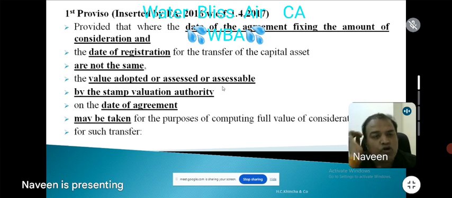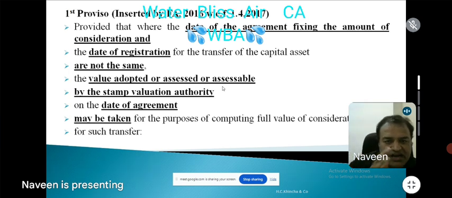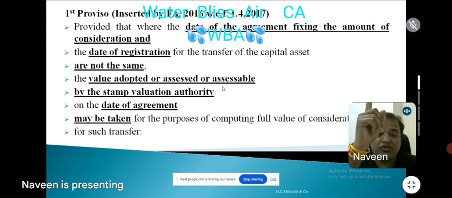So now what has happened? I am going to invoke the first proviso. The date of agreement fixing the amount of consideration and the date of registration are not the same. So the value so adopted or assessed by the stamp valuation authority on the date of agreement may be taken to compute.